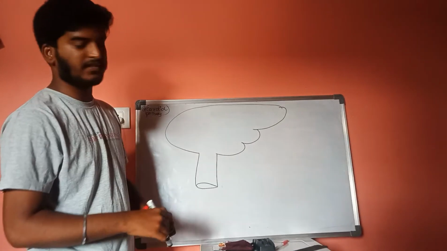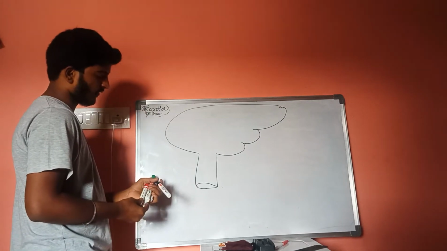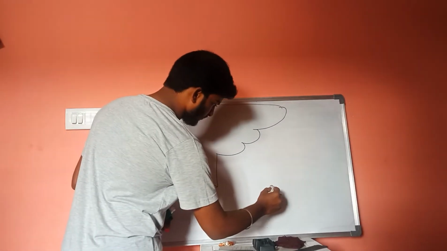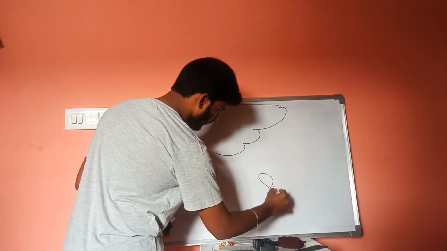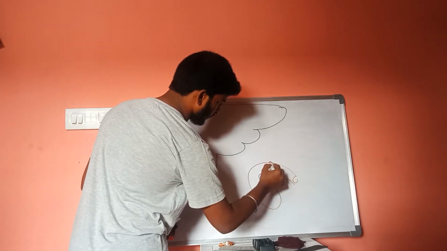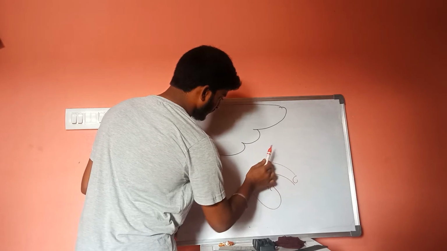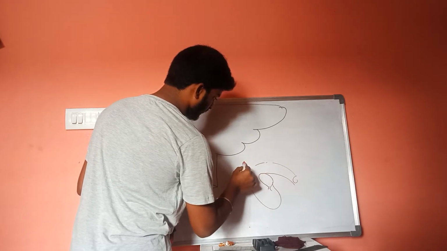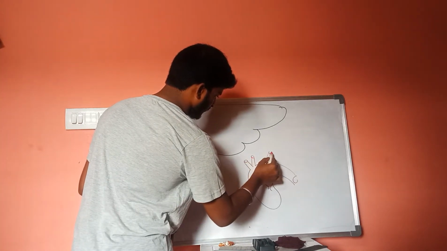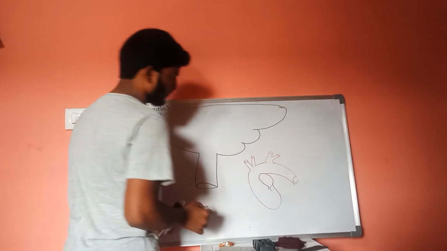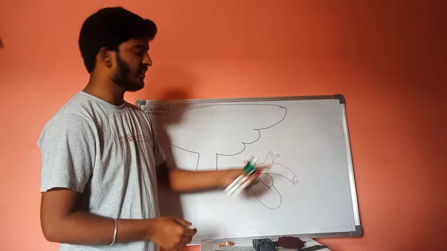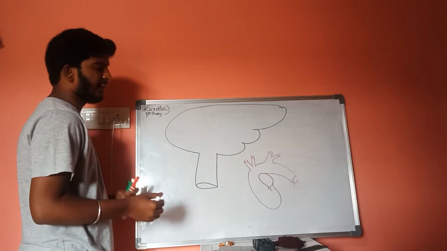Inside consists of central nervous system, and these are the carotid arteries, and these carotid arteries are again divided into two forms.